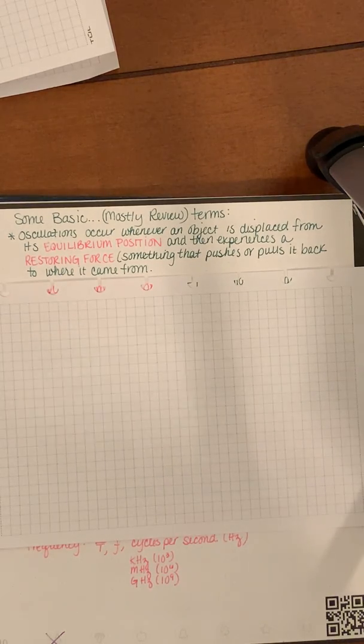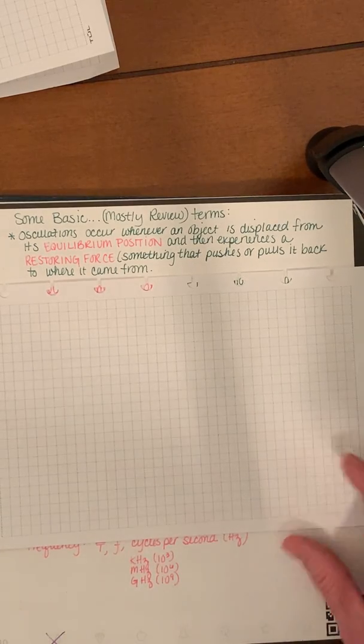So that equilibrium position out on the water would be like being on the ocean when there's no waves around at all. And then the big thing that pushes those waves out of equilibrium would be the wind. So wind is what generates waves. And that restoring force, that thing that pushes or pulls those waves back to where they came from, is gravity. So that would be an example of taking an equilibrium position and then trying to move something away from that equilibrium position and then through a restoring force.